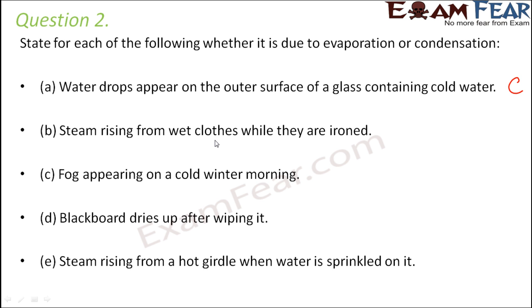Steam rising from wet clothes when they are ironed. So when you iron them, you are actually supplying heat to the wet clothes. So when you supply heat, the water in those wet clothes gets converted into water vapor. So what is happening? Water is getting converted to water vapor by application of heat, and that is called evaporation.